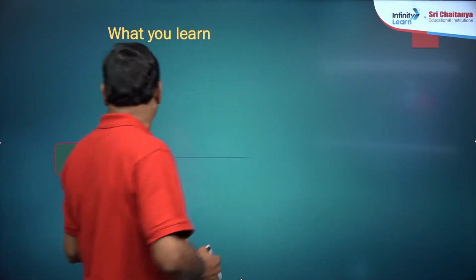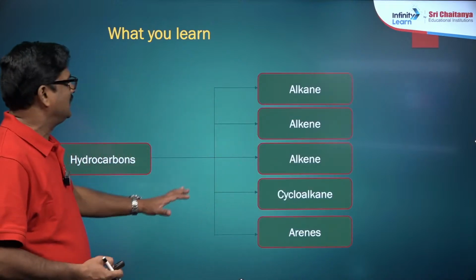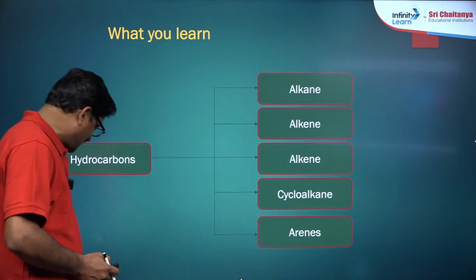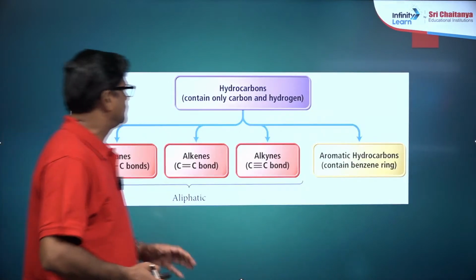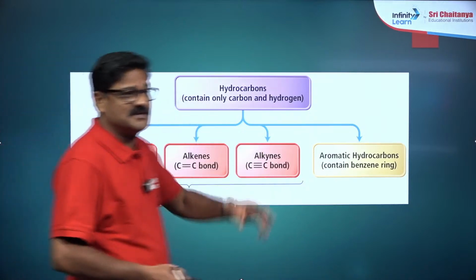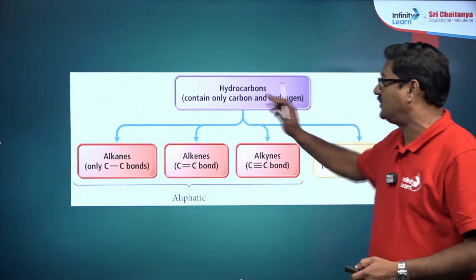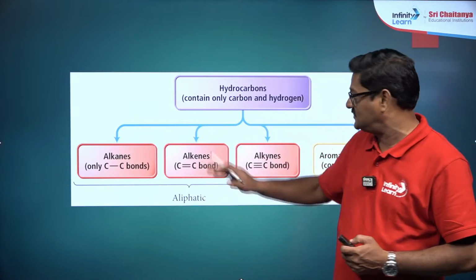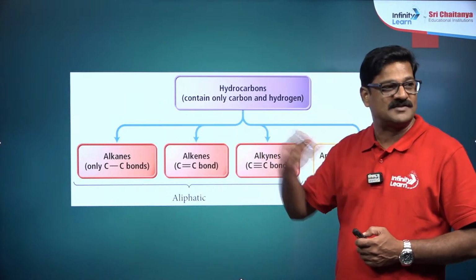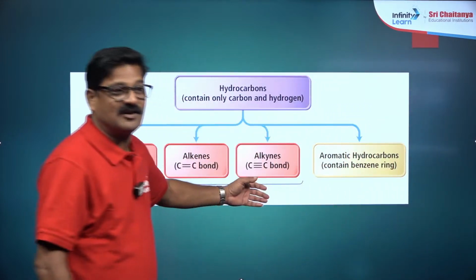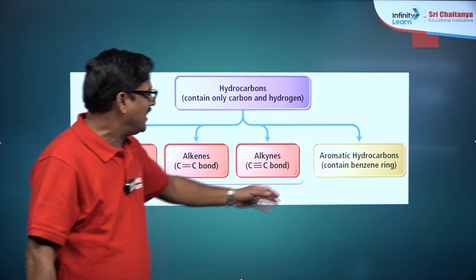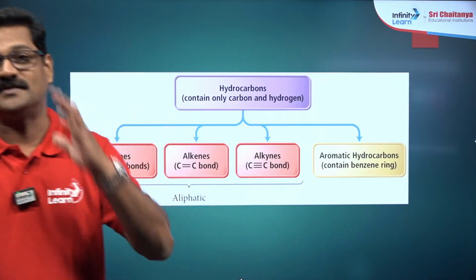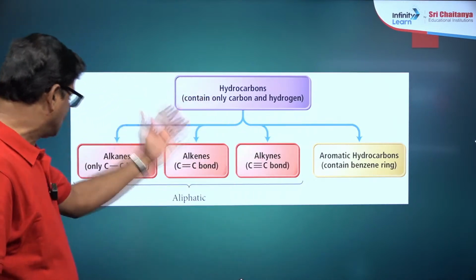What are you going to learn in today's class? The hydrocarbons: alkane, alkene and alkyne, and cycloalkanes and arenes. Hydrocarbons contain only carbon and hydrogen. There can be alkanes, where only carbon to carbon single bonds are seen; alkenes, with carbon to carbon double bonds; and alkynes, where the compounds contain carbon to carbon triple bonds. And aromatic hydrocarbons contain benzene and related structures. They are said to be arenes.